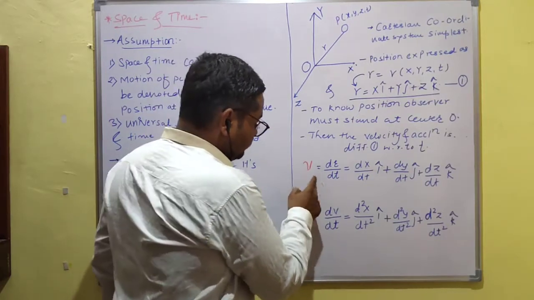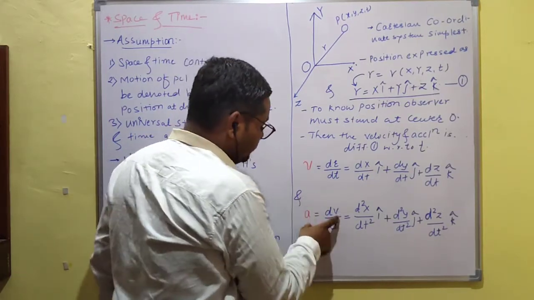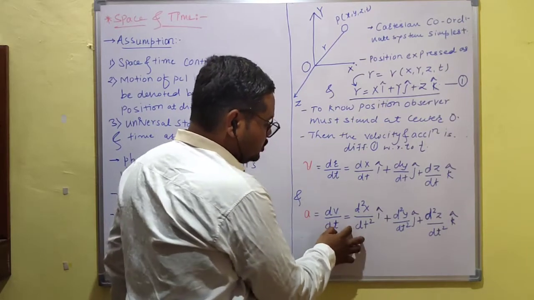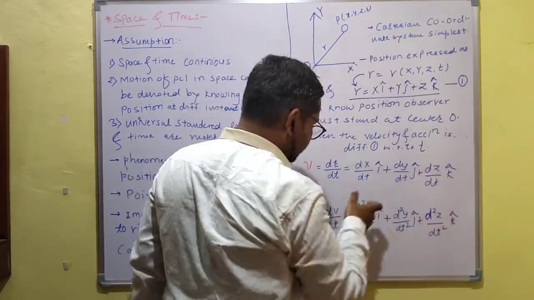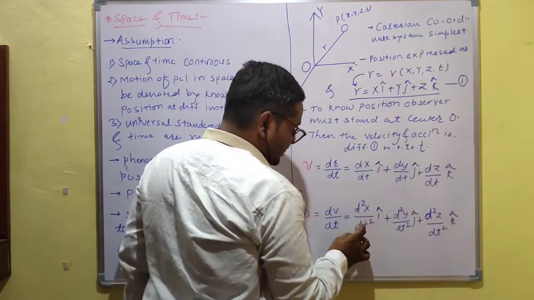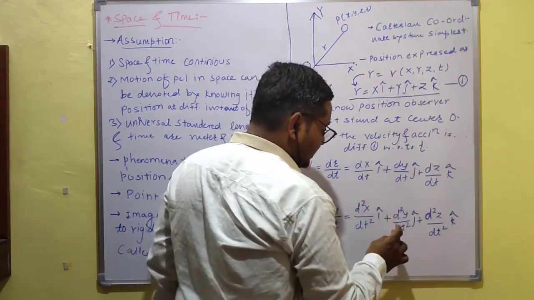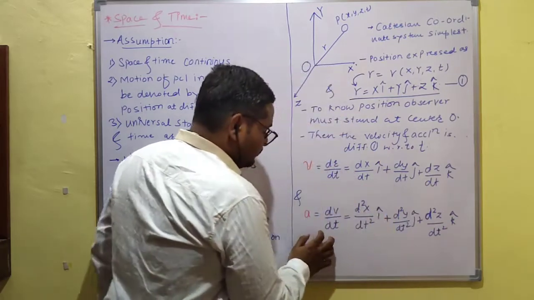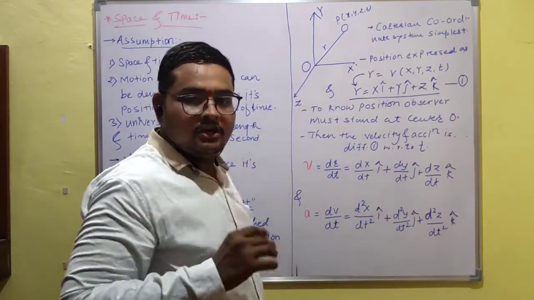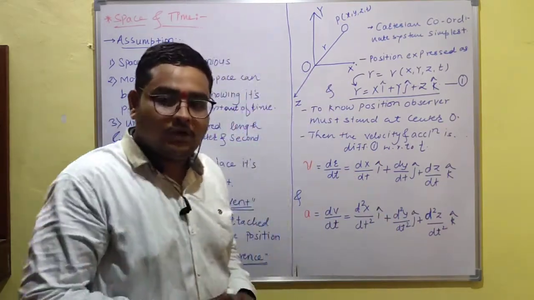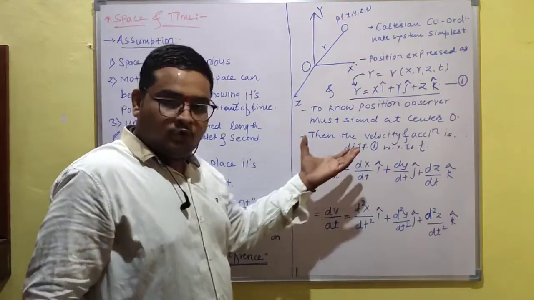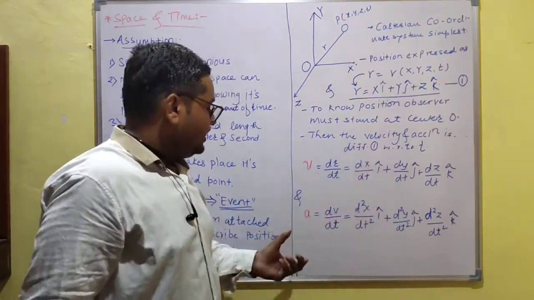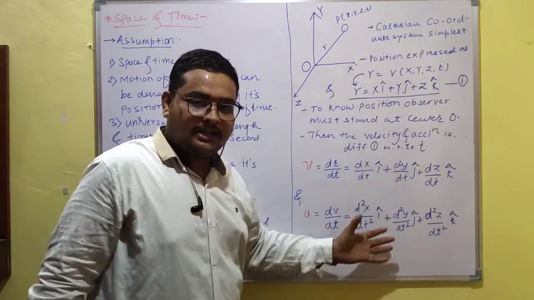Then dv/dt = d²x/dt² i cap + d²y/dt² j cap + d²z/dt² k cap. We will get acceleration. This is how to calculate the velocity and acceleration of the particle.